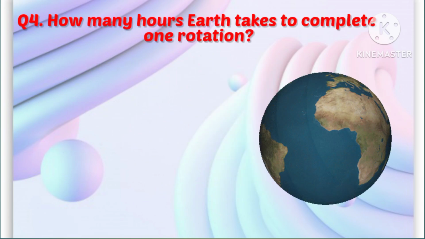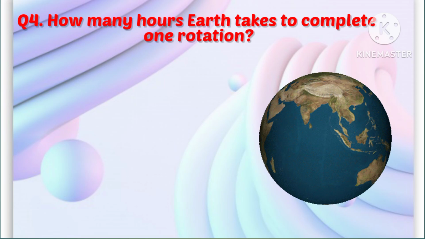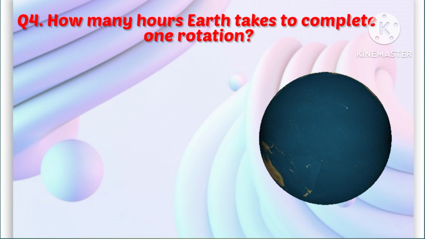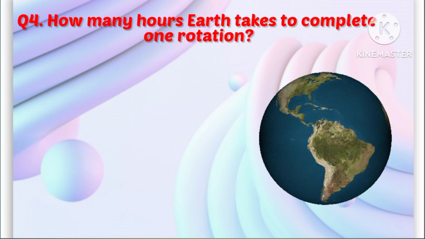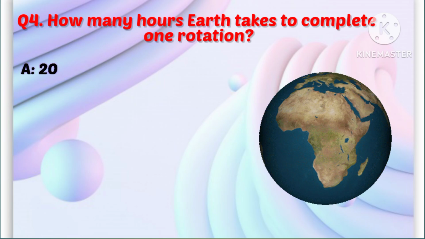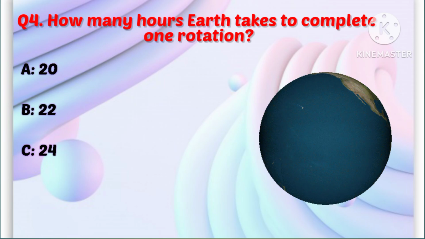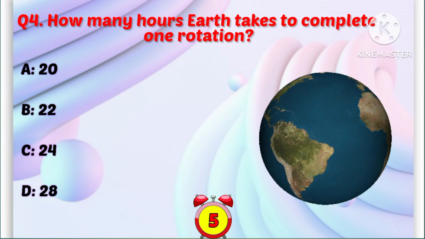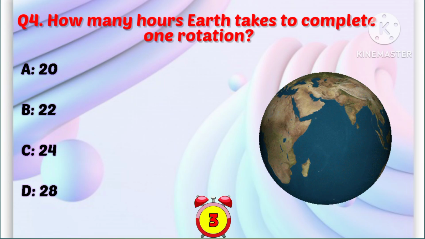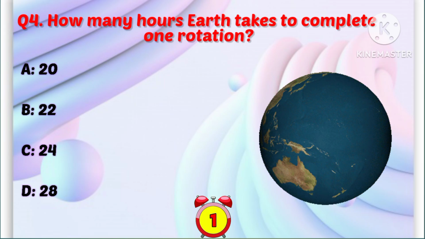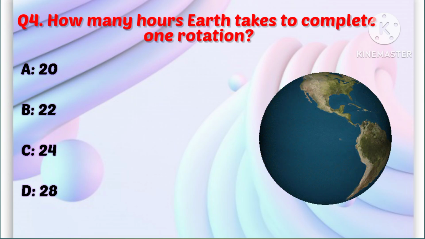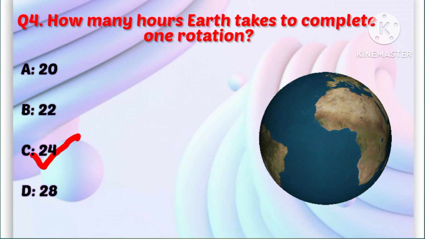Question 4. How many hours does Earth take to complete one rotation? Your options are A 20, B 22, C 24, D 28. Correct answer is C 24.